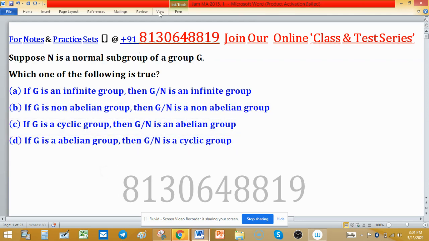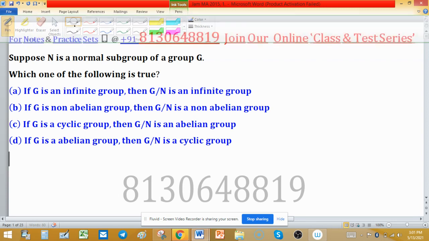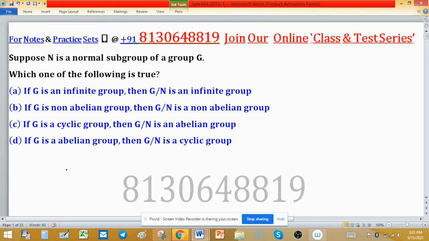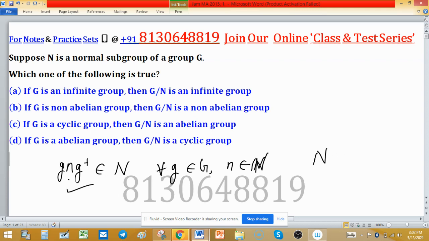So recall some basic definitions related to group theory and normal subgroups. A subgroup N is said to be normal if g n g inverse always belongs to N, where g comes from the group G and n comes from N. If it is true for all g, then we can say this is a normal subgroup.